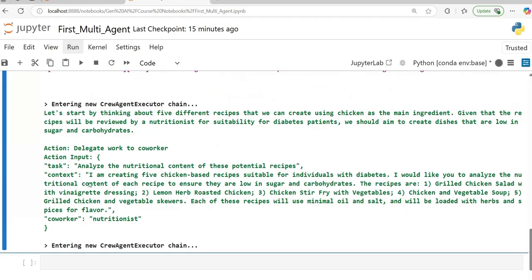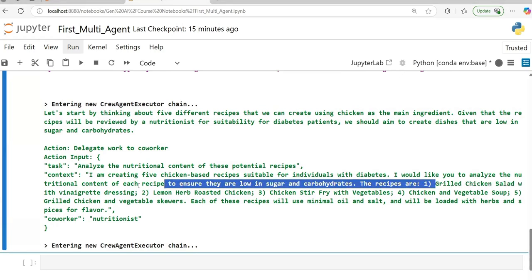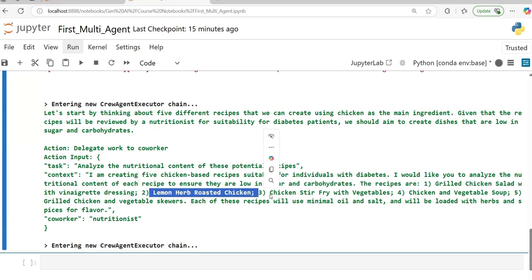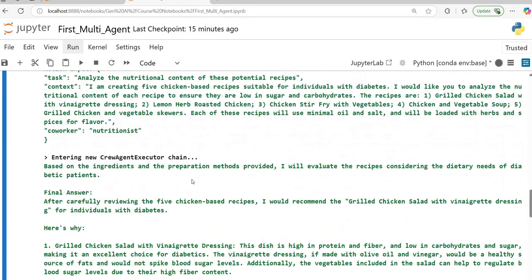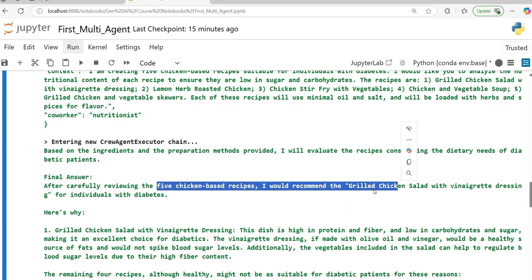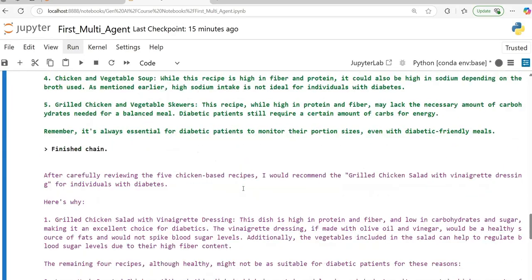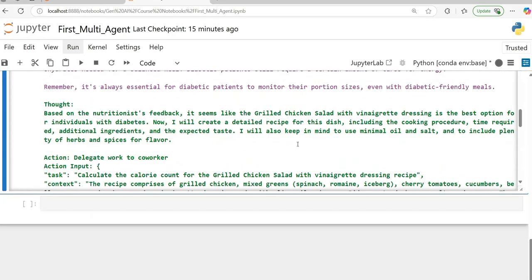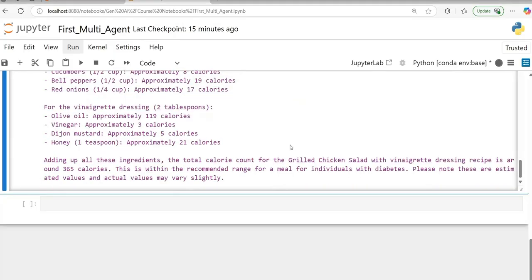So this time, if you see here, the first agent in the beginning itself is giving some hints: grilled chicken salad with some dressing, lemon herb roasted chicken. So in the beginning itself it started giving some hints. And the nutritionist is also analyzing and saying that, from a high level, I can give grilled chicken salad with this dressing, and here is why. And then more information on cooking, more information on calorie count, etc., will come later. The analysis is going on, but in the end, the one food that got selected will come, and the preparation method and the calorie count and everything will come at the end.